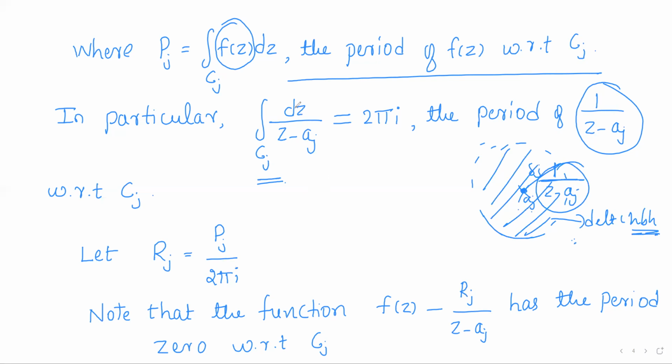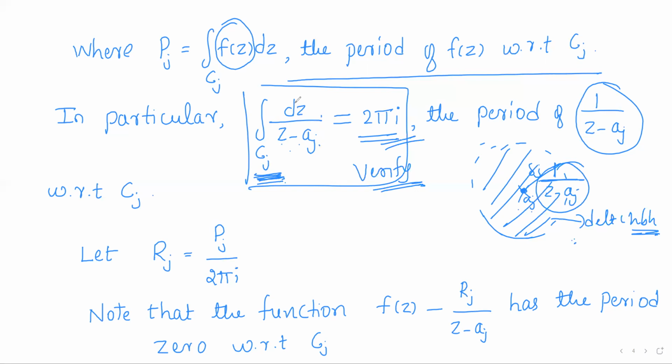And if you consider the integral of that function over the homology basis element, the value is 2 pi I. You can verify this easily. Using some integral methods, we can show that the integral of 1 by z minus aj dz over the circle Cj is 2 pi I. As it is the integral of the function 1 by z minus aj over the homology basis element, the value of this integral is nothing but the period of that function with respect to the homology basis element. And the period of that function is 2 pi I. Now